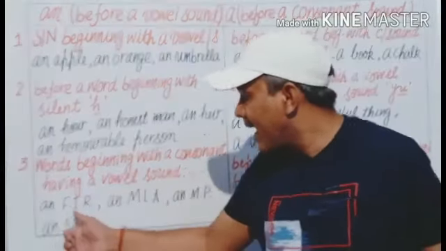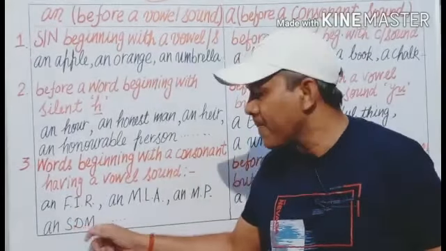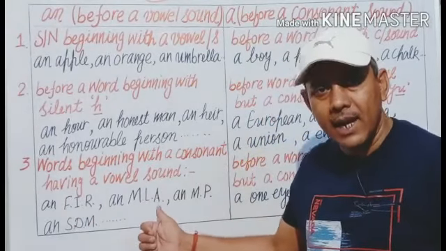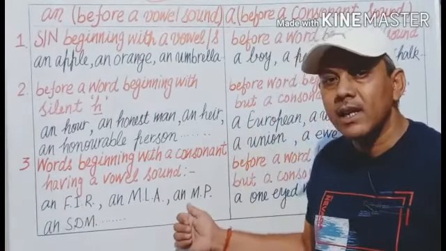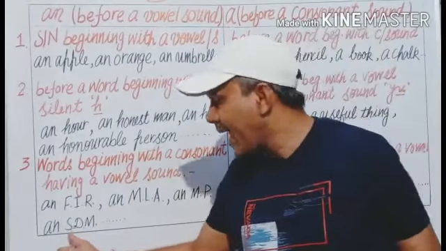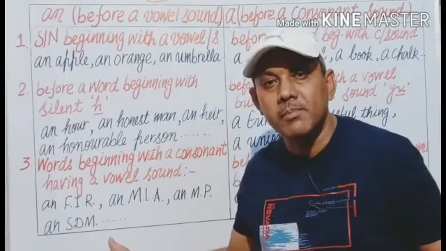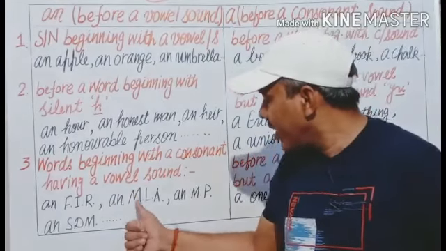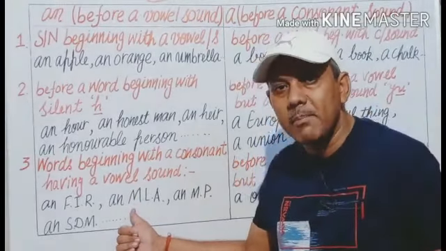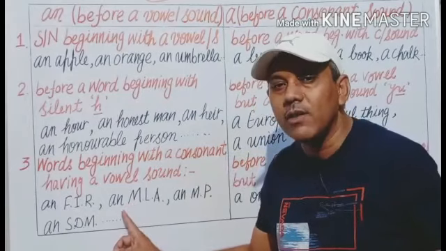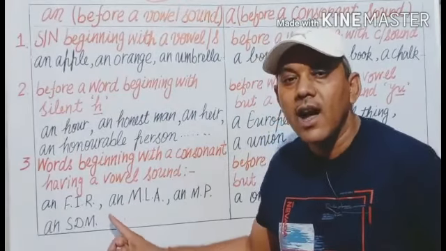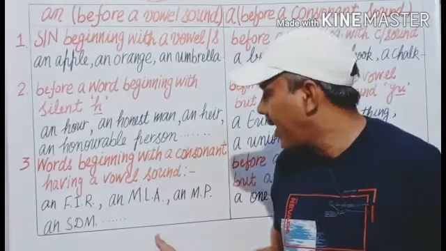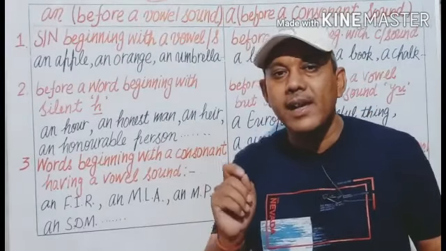For example, FIR, MLA, MP, SDM. When we pronounce the letter M, it starts with a vowel sound, A, M; MP, M; and SDM, S.